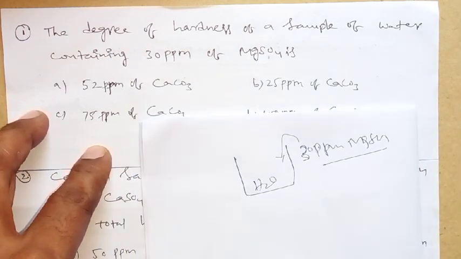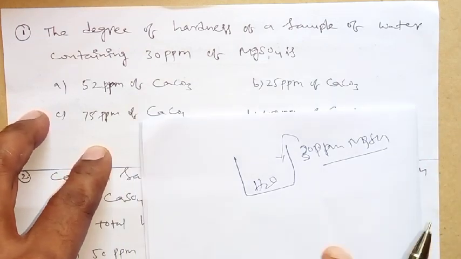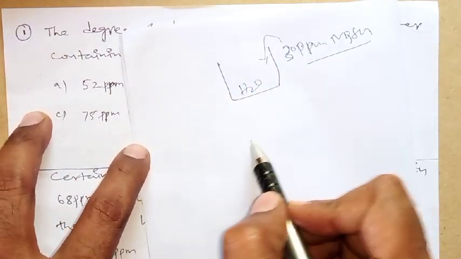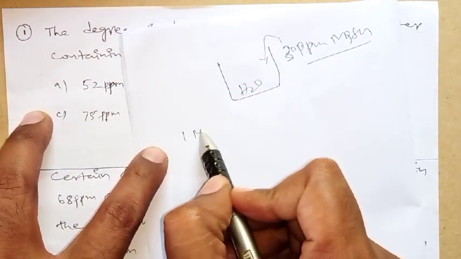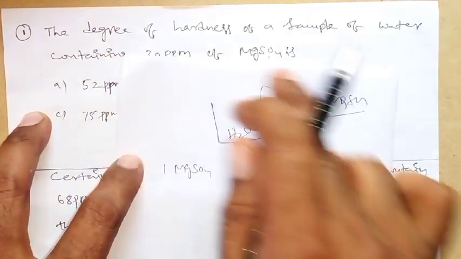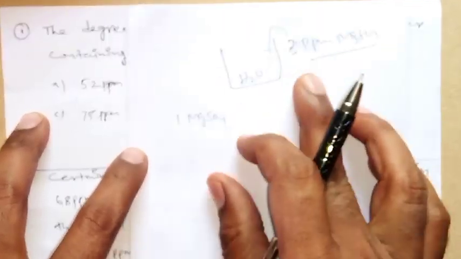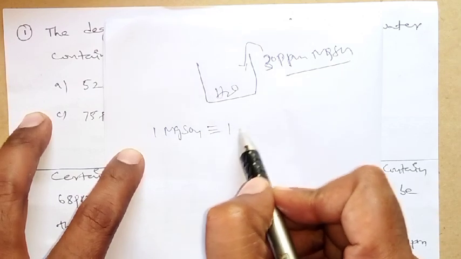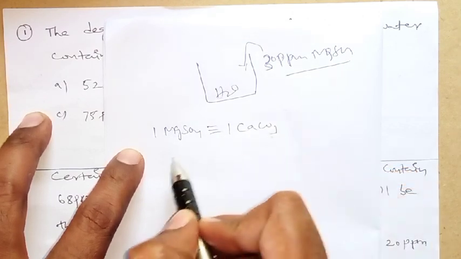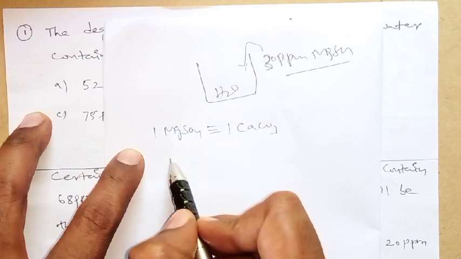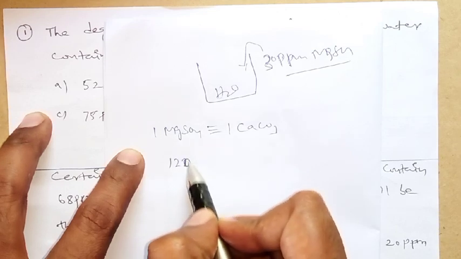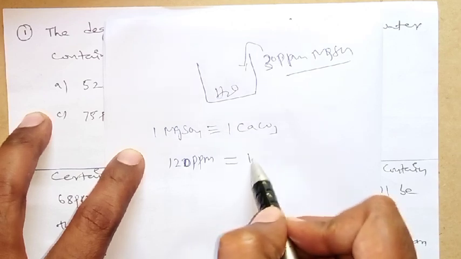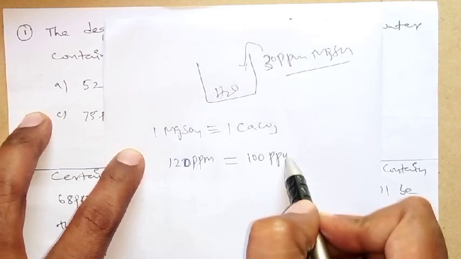If you want to identify the degree of hardness, we shall convert into terms of CaCO3. I already told you that. So the concept we take here is, because the main content is magnesium sulfate, 1 part of magnesium sulfate is equivalent to 1 part of CaCO3. That means what is the molecular weight? This one, 120. That is why 120 ppm of magnesium sulfate is equivalent to 100 ppm of CaCO3.